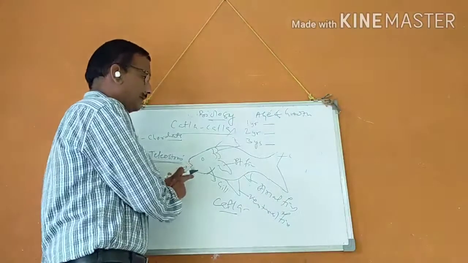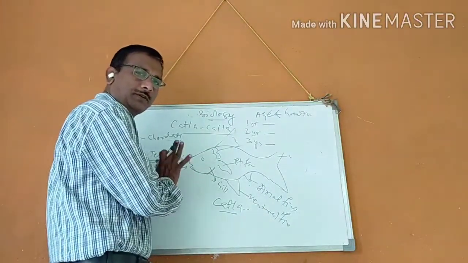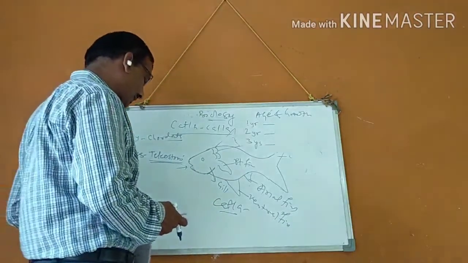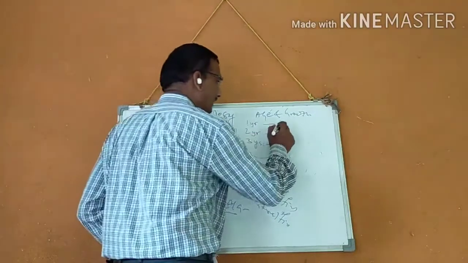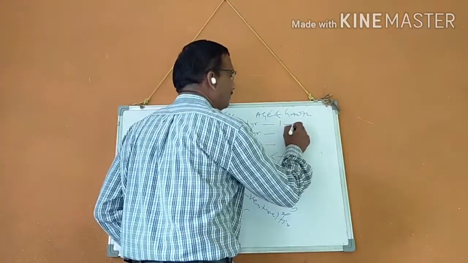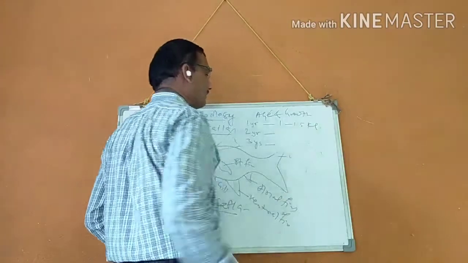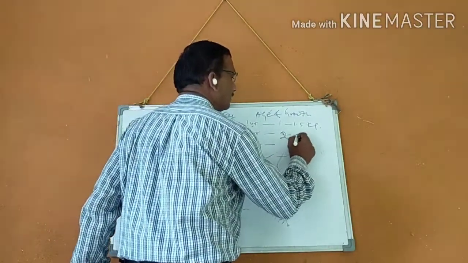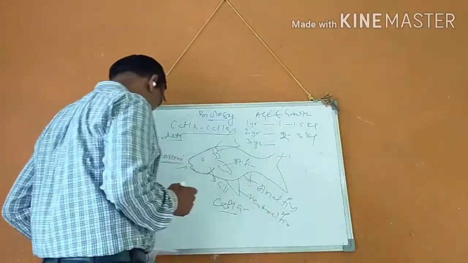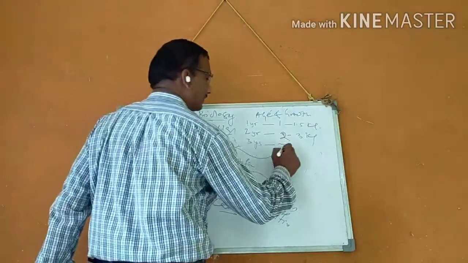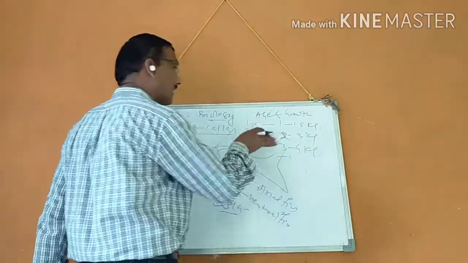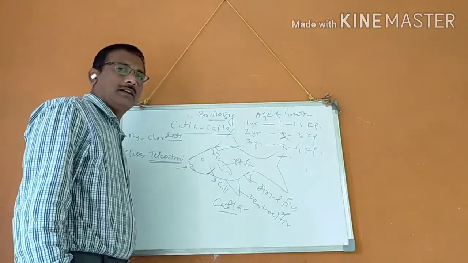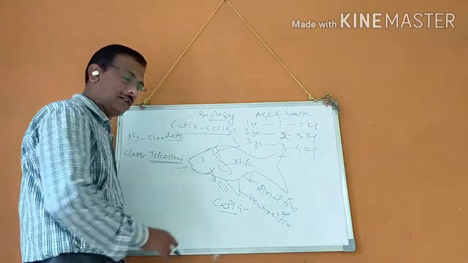It is the fastest growing fish among the major carps, Katla, Rohu, and Mrigal. In the first year it grows 1 to 1.5 kg, in the second year 2 to 3 kg, and in the third year 3 to 4 kg. That is the average growth of the Katla in Indian waters.